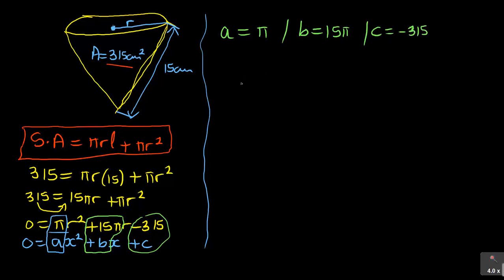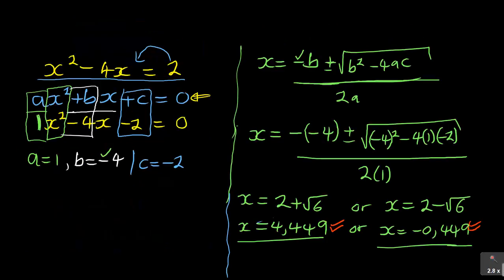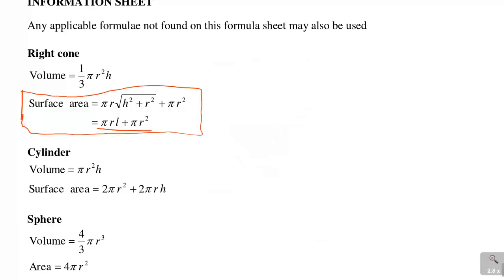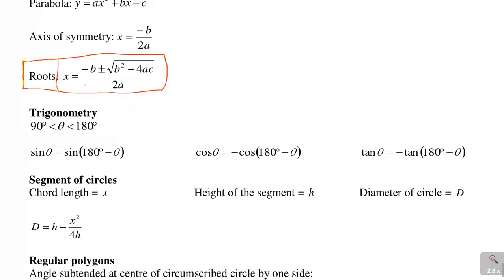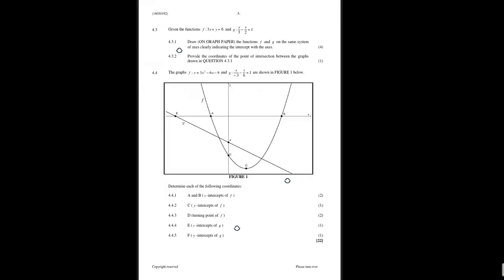So the formula, just like we did, I said go to the formulas, you look at this formula for the quadratic equation. That's the formula you are using. The one says minus b plus or minus square root of b squared minus 4ac over 2a. That is what they needed there.